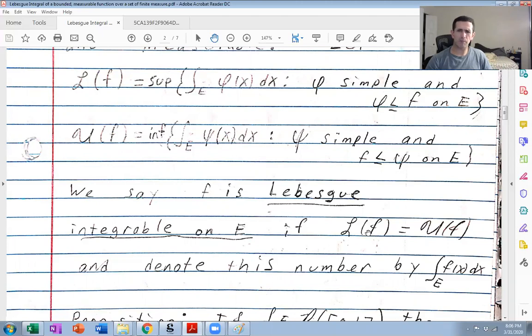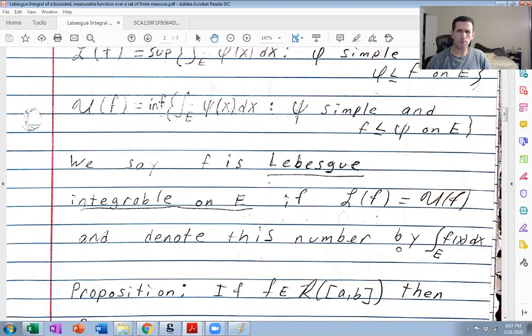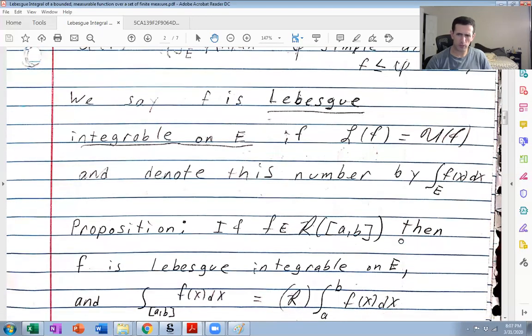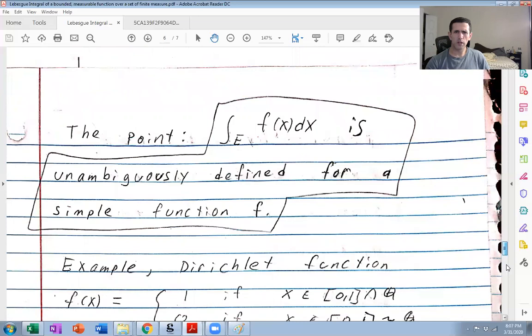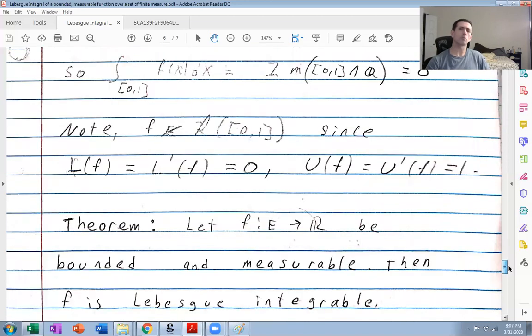Right. So we also proved that if f is Riemann integrable, then f is Lebesgue integrable, and the two integrals coincide. So the Lebesgue integral generalizes the Riemann integral. And this E should be a to b. And we also proved this important theorem that bounded measurable functions are Lebesgue integrable.